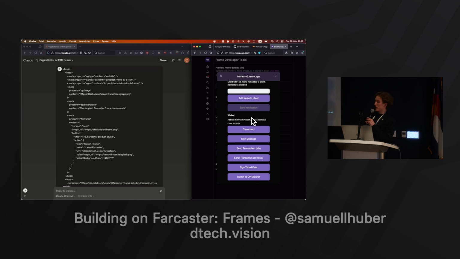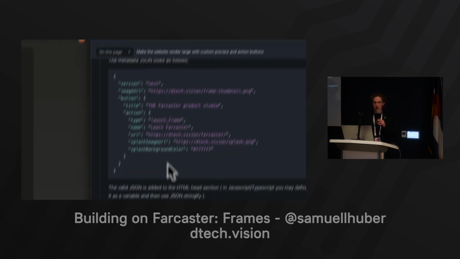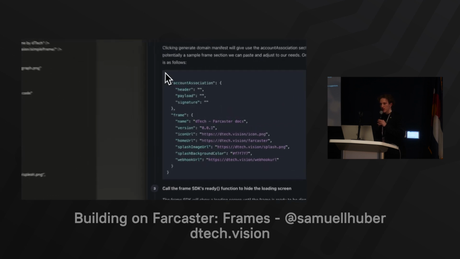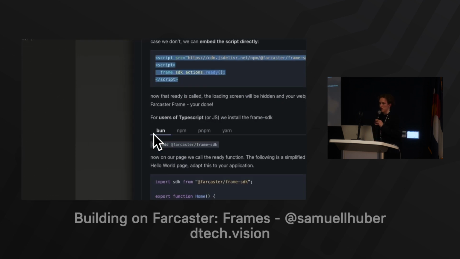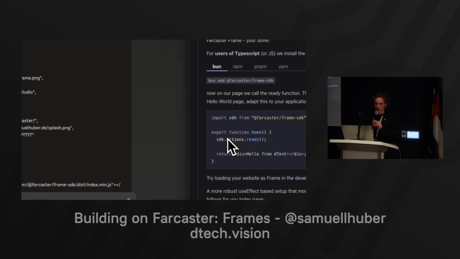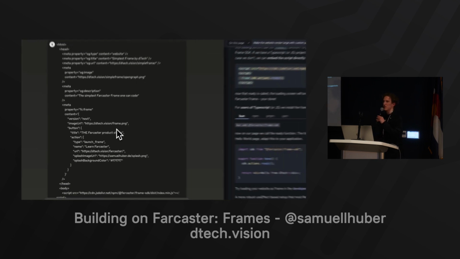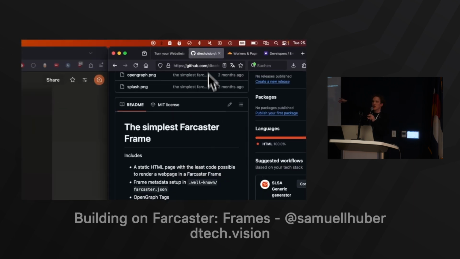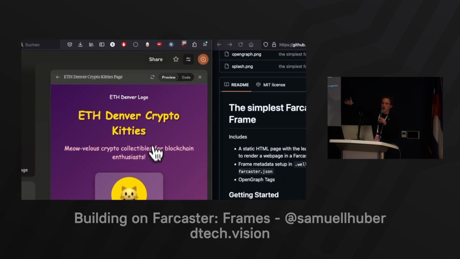Why am I saying vibe coding, and why is it vibe focus? Because if I just throw that little HTML script that's in this GitHub in here, Cursor can go and literally show me, oh, this is my app. So it could just generate a little ETHDenver main page for me. I haven't hooked this up or anything, but this is one little prompt of make it a nice ETHDenver Hello Funny Crypto Kitty page. So everyone that doesn't know how to code or doesn't feel comfortable with front end, this is how you can get a front end up and running.